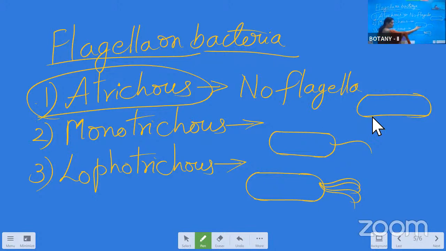Draw the simple diagram there and then itself. Don't draw all the diagrams in one place. Lophotrichous: more than one flagellum present at one pole of the bacteria.